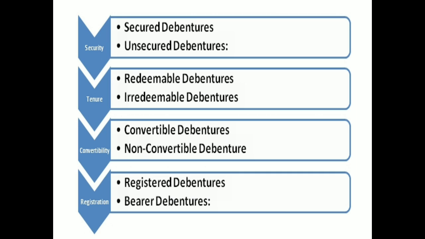Next, on the basis of registration, we can have registered debentures and bearer debentures. Registered debentures are those where the debentures are recorded in the company's books. Interest and principal sum is paid only to the registered holders. And if no record of the debentures is kept by the company, they can be transferred by simple delivery without any formal notice to the company. Such debentures would be called bearer debentures.